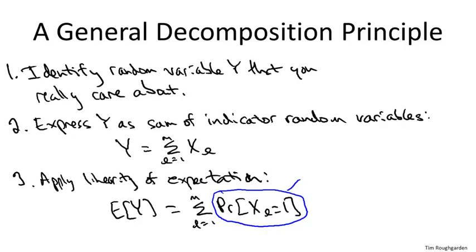In the next video, I'll show you exactly how that's done in the case of quicksort, where we care about the Xij's, the probability that two elements get compared. So let's move on and get an exact expression for that probability.